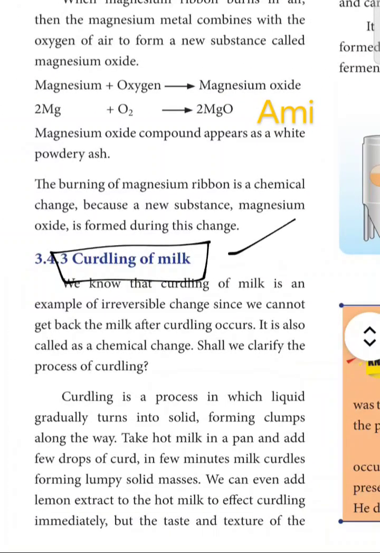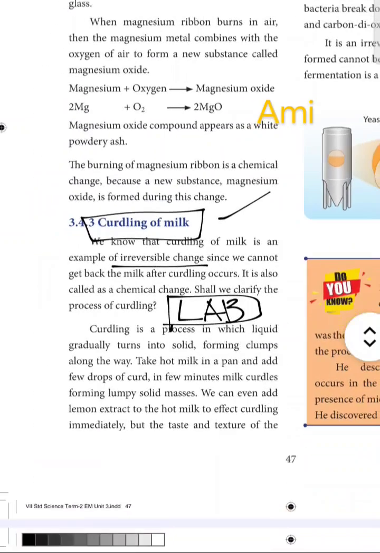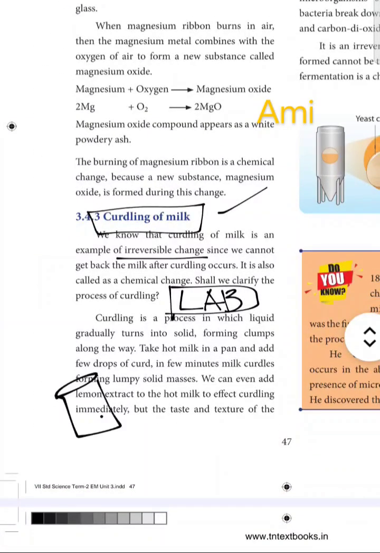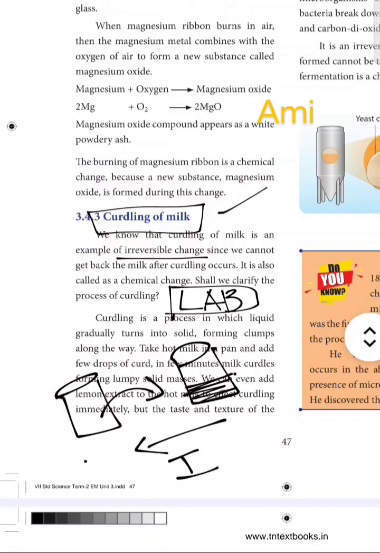Now let's move on to another topic, that is curdling of milk. This is an example of chemical change where you can see that it is an irreversible change. The lactic acid bacteria or lactobacillus is responsible for changing milk to curd. Once curd is formed, it cannot be turned back to milk, so it is irreversible, and the formation of curd is a new substance with new chemical properties.